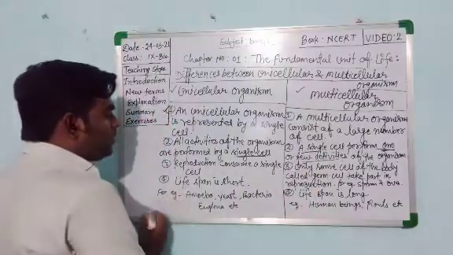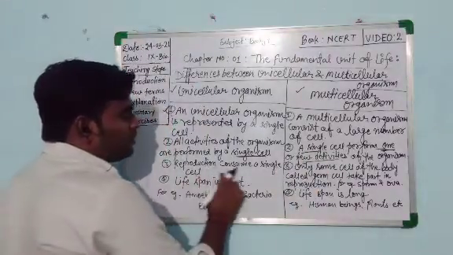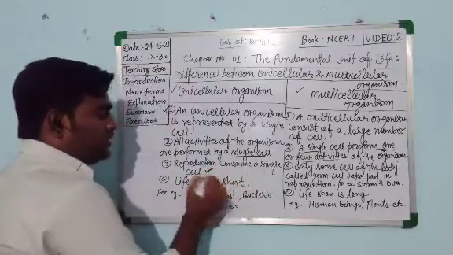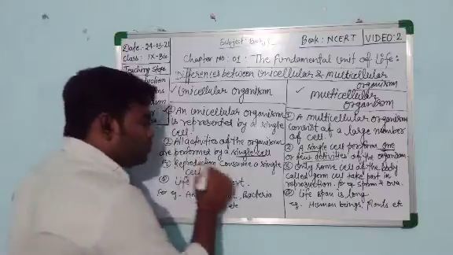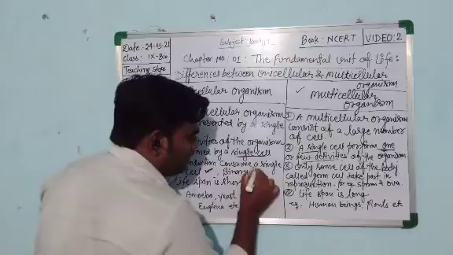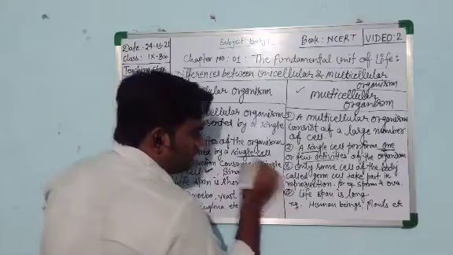Now in the unicellular organism, the third point is that reproduction occurs in a single cell. Within a single cell, reproduction takes place, most probably by binary fission. By the binary fission method, reproduction takes place.